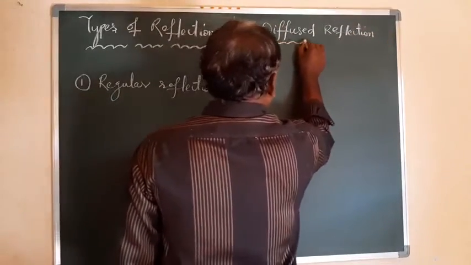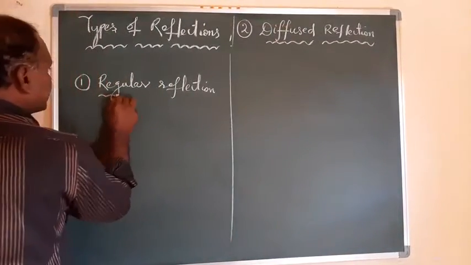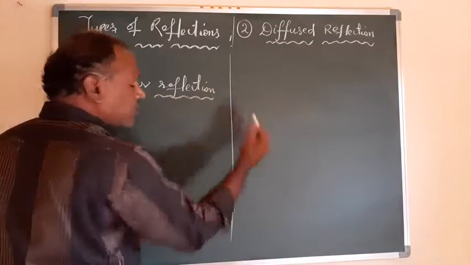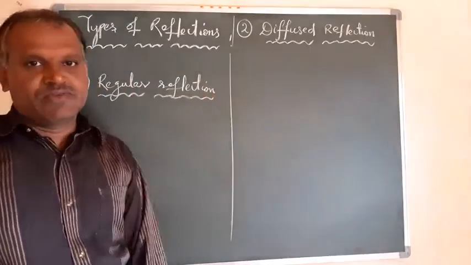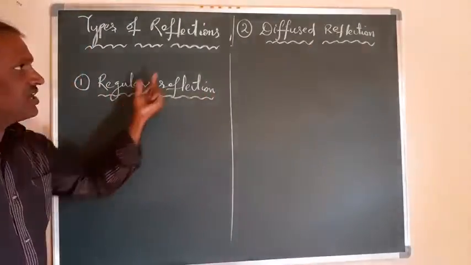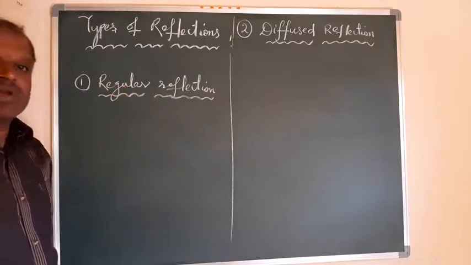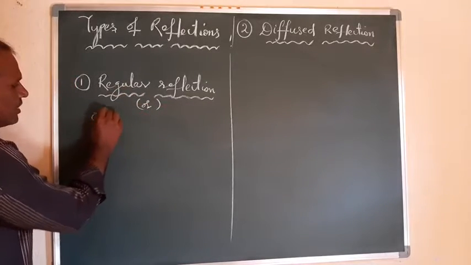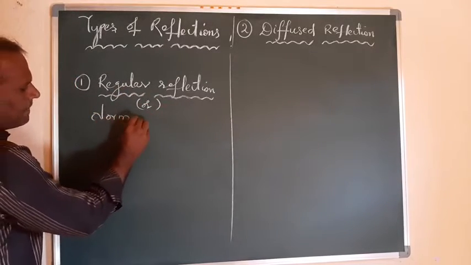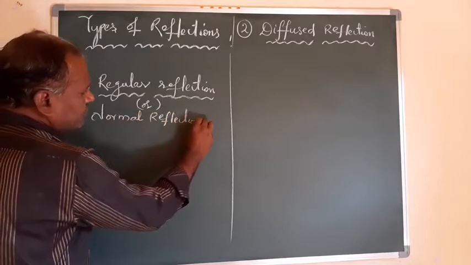So there are two types of reflections based on the surfaces where the reflection takes place. Accordingly we have these types: one is regular reflection, another is diffused reflection. Regular reflection is also called normal reflection. So what are the observations in these two?